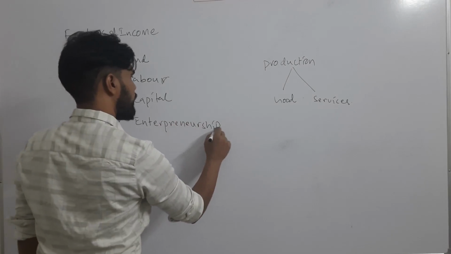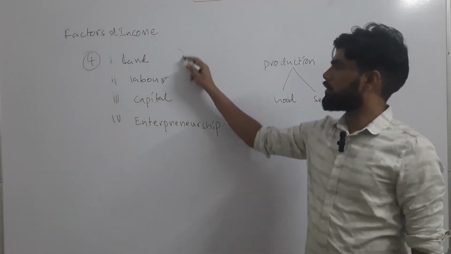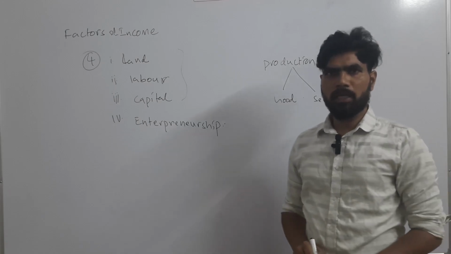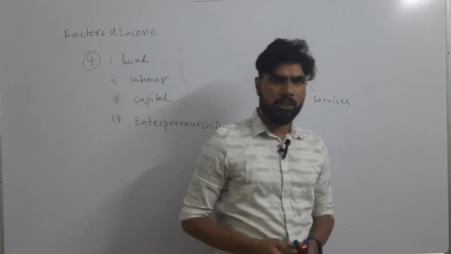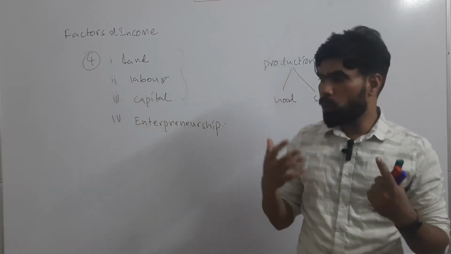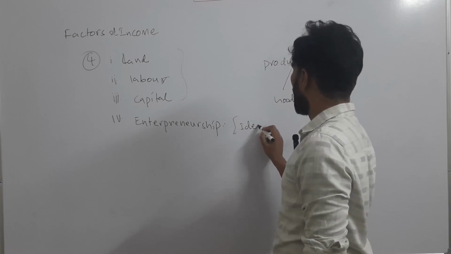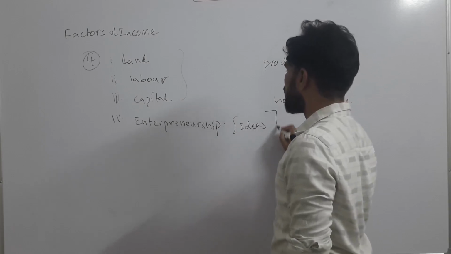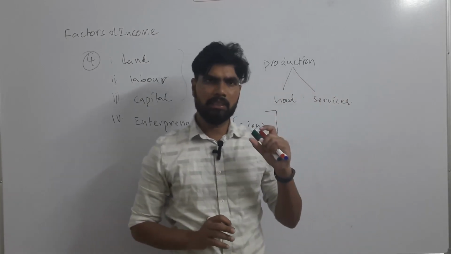Entrepreneurship. Okay, what is entrepreneurship? All the rest of the three factors are there, but we need an entrepreneur. An entrepreneur is a person who has ideas. Ideas for what? Ideas for producing goods and services. That is called a business idea.